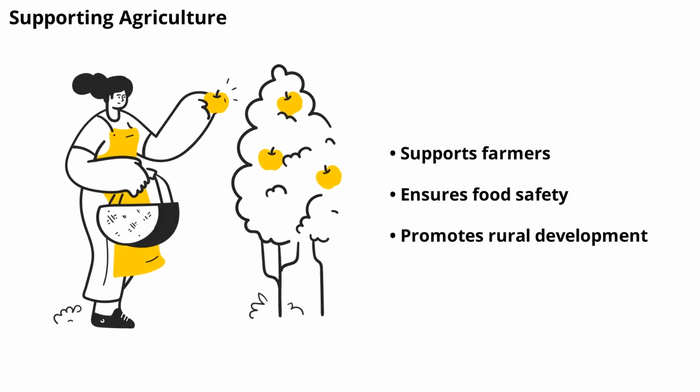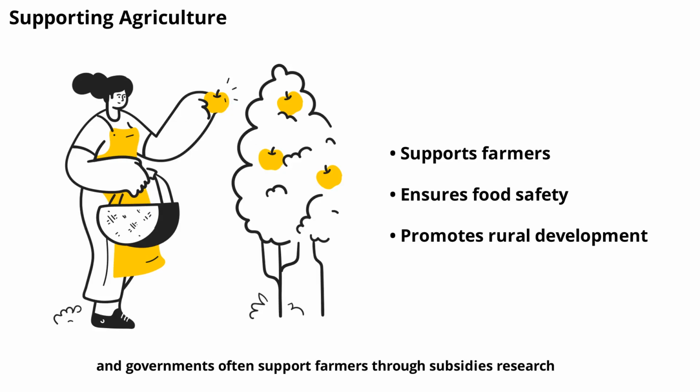Agriculture is vital for food security, and governments often support farmers through subsidies, research, and regulation. They may also set food safety standards and manage land use. By supporting agriculture, the government helps ensure a stable food supply and rural development.